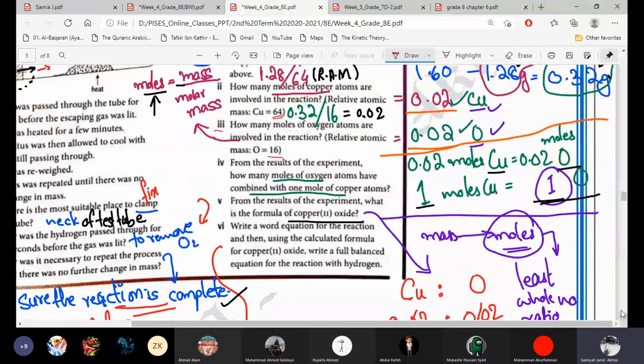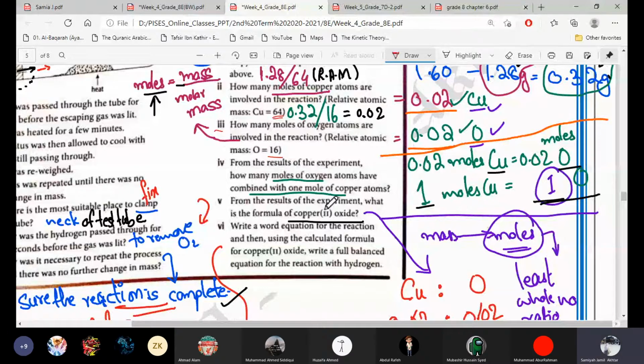Now from the results of the experiment, how many moles of oxygen atoms have combined with 1 mole of copper atoms? 1 mole of oxygen atoms combined with 1 mole of copper. Above we saw that copper is 0.02 and oxygen is also 0.02, means same moles. So if 0.02 copper is reacting with 0.02 oxygen, then 1 mole will also react with 1 mole of oxygen. So you have to consider the ratio of the two.